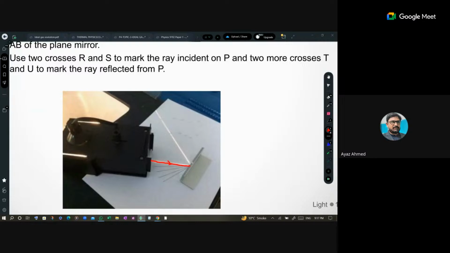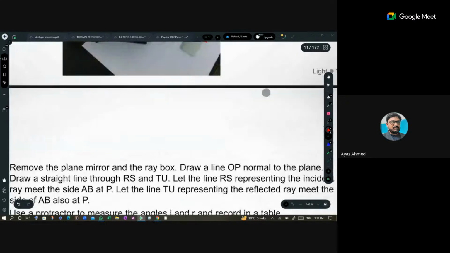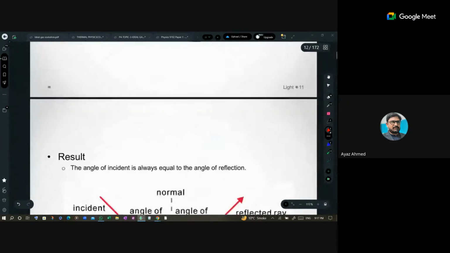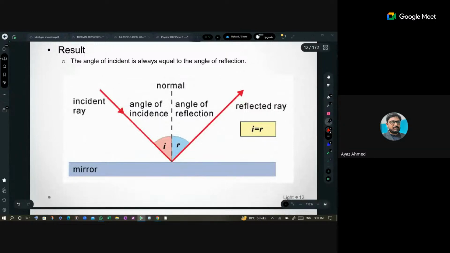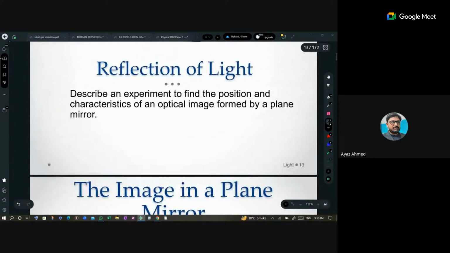Through this ray box, you send light over here in a dark room. You draw a line over here, and then it reflects back, and you can see that light is incident over here and reflected over here. Here you draw a line which is called the normal. So here is the angle of incidence, and here is the angle of reflection. This is an experiment which can be performed for the reflection of light. The angle of incidence will always be equal to the angle of reflection. This is the law of reflection. We have gone through that.